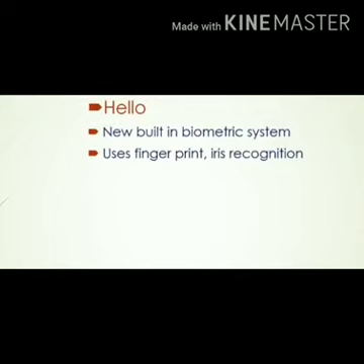Then another feature of Windows is Hello, which means a new built-in biometric system. What is this biometric? Do you know? It means the login system where you can use fingerprint or iris recognition and also face login.